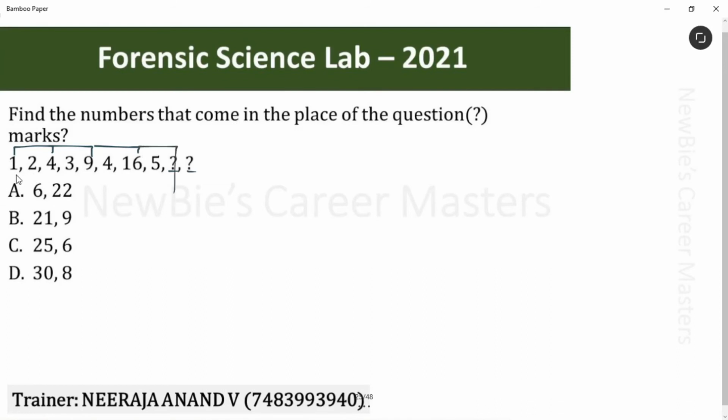See, these are perfect squares, right? 1, 4, 9. This is 1 square, 2 square, 3 square, 4 square. Next, it should be 5 square. That is 25. The only option we have with 25 is this. We can tick it. Let's check the next series. 2, 3, 4, 5. Next number should be 6, right? Yes. Option C is the answer for this question.